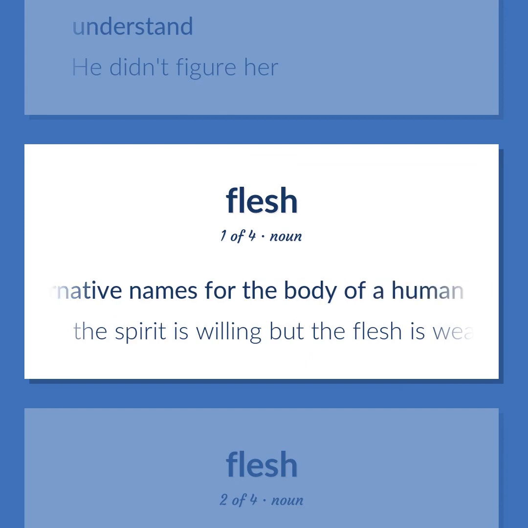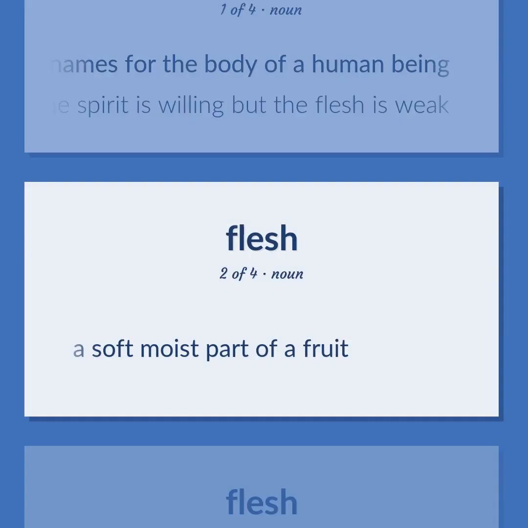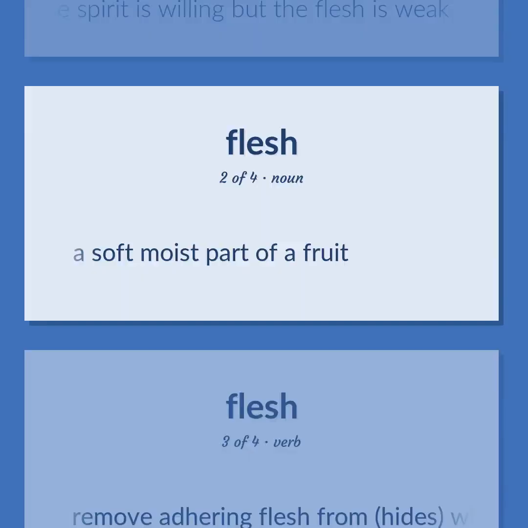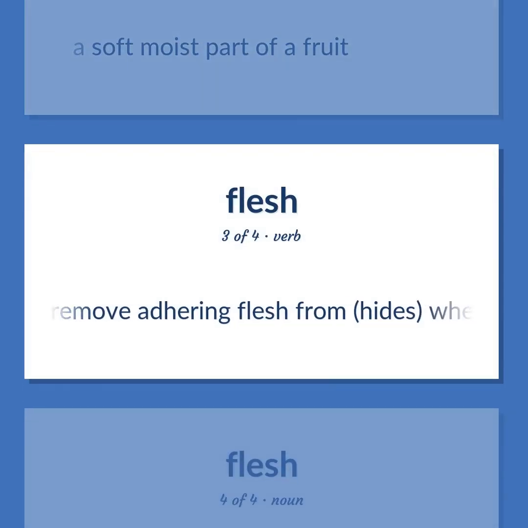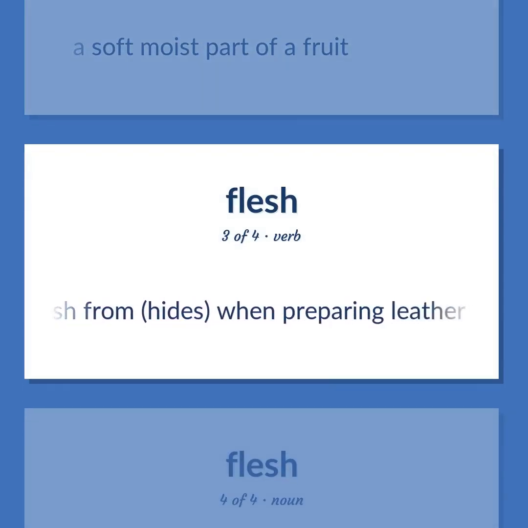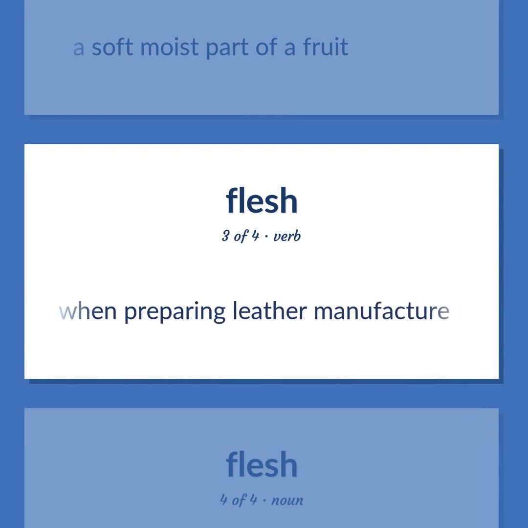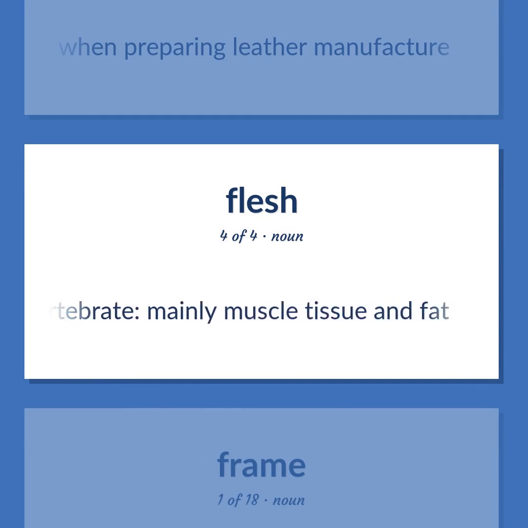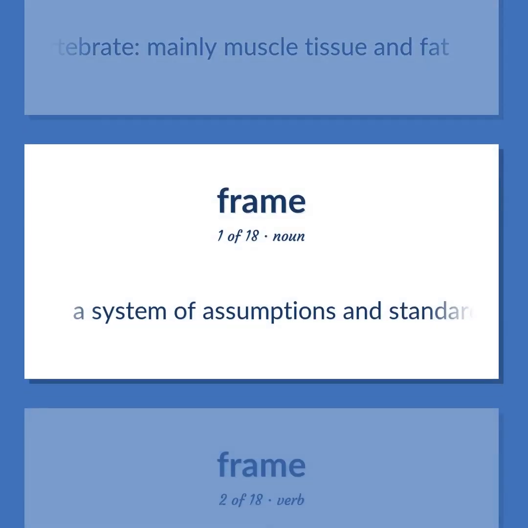Alternative names for the body of a human being. The spirit is willing but the flesh is weak. A soft moist part of a fruit. Remove adhering flesh from hides when preparing leather manufacture. The soft tissue of the body of a vertebrate, mainly muscle tissue and fat. A system of assumptions and standards that sanction behavior and give it meaning.